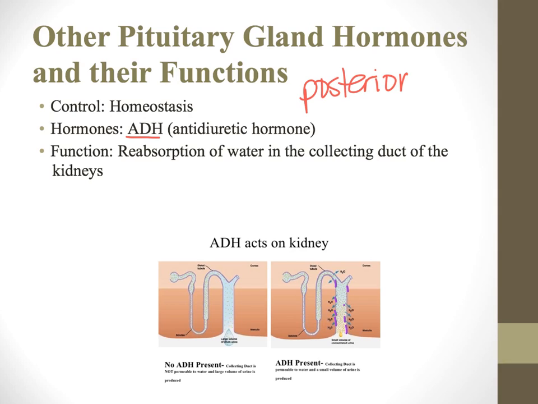So water is going to leave the collecting duct and go back into the bloodstream instead of being eliminated as urine. When I don't have ADH, that collecting duct is impermeable, meaning that we have plenty of water, so that extra water that was in the filtrate doesn't go back into our bloodstream, it just passes straight through and becomes urine.